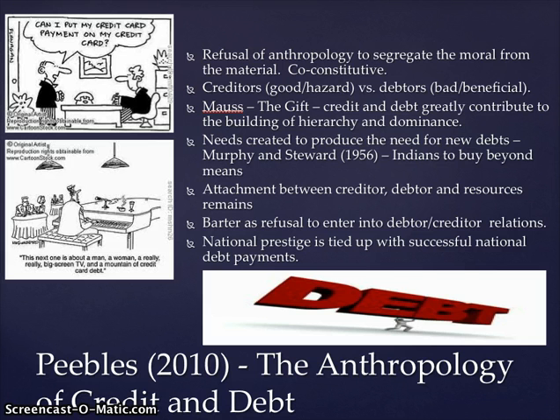Peebles makes reference to Mauss's notion of the gift, where credit and debt greatly contribute to the building of hierarchy as well as dominance within society, and goes to Murphy and Steward's work in 1946, where needs were essentially created in order to reduce the need for new debts. And this, once the trading systems enter into the fore in fur trading, and you have company stores and whatnot, there's this deliberate design for so-called Indians to buy beyond their means at these trading outposts. Peebles notes that anthropology